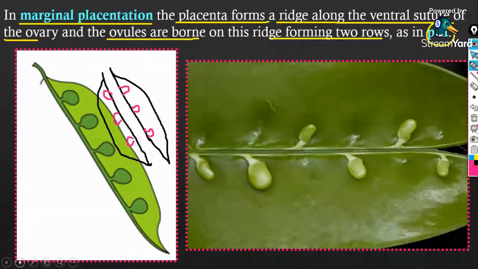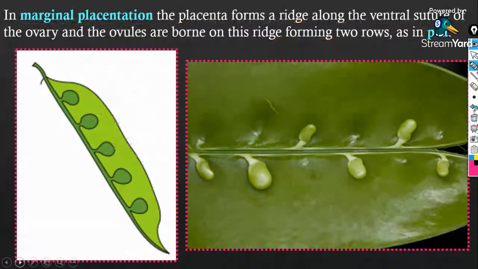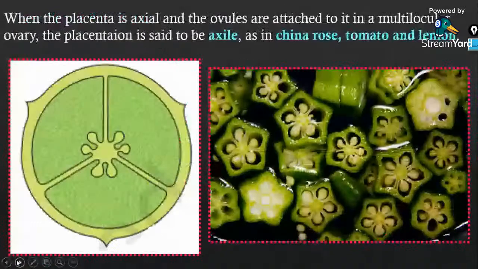Give me hearts on the screen if you have seen a structure like this. Along the ventral suture, you will find them arranged like this. Right, everybody? Yes. So that type of arrangement of ovules you will call the marginal placentation, and the example is seen in pea. Okay? Yes.